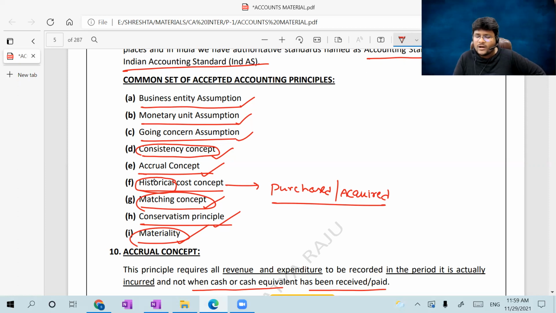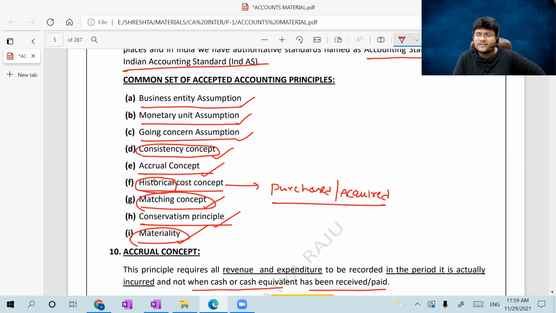Historical cost concept we already saw. Generally, fixed assets are recorded in the books of accounts at the value at which they are acquired, subject to depreciation and revaluation mechanisms. Matching concept is nothing but all the expenses incurred to generate the revenue should be recorded in the same accounting period.